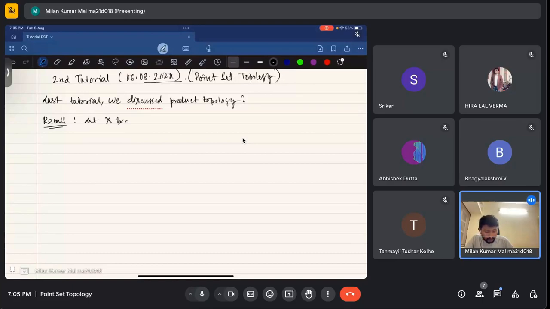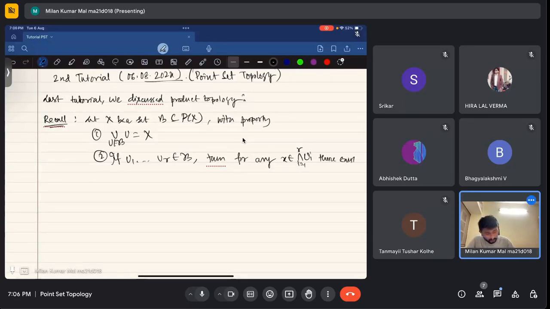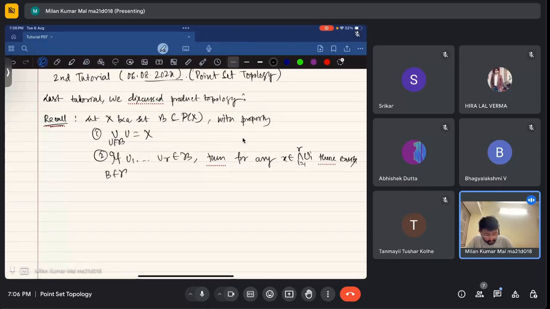let X be a set, B be a subset of the power set of X. That means a set of subsets with the property, number one, that the union of all U belonging to B is equal to the full space X. Second, if U1, ..., UR belong to B, then for any x belonging to the intersection of these Ui, i equals 1 to R, there exists a set W belonging to B such that x belongs to W, which is contained in the intersection of all Ui, i equals 1 to R.